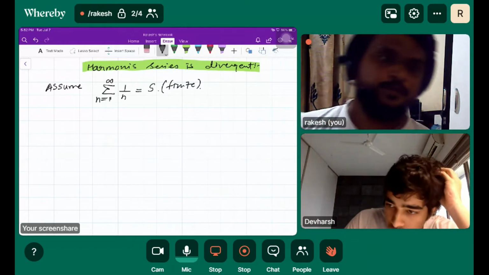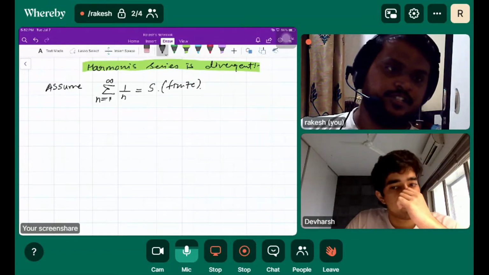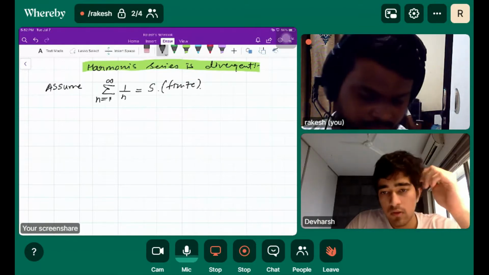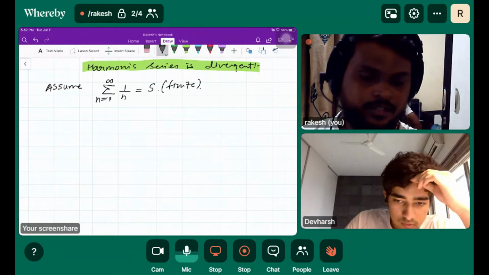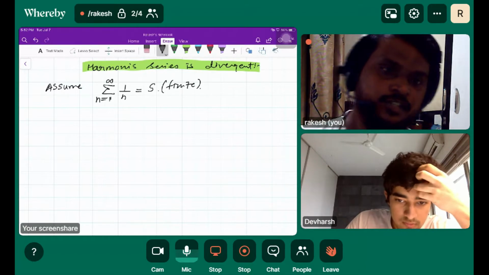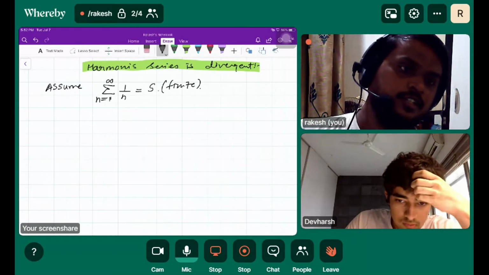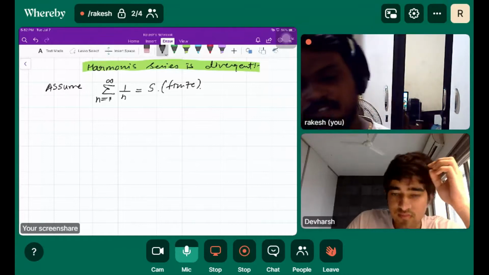Whatever we have to prove, we take the opposite of that, and in the course of explanation we get something absurd, a wrong statement according to maths. Then we can conclude that whatever we assumed is wrong, so whatever is given is right.